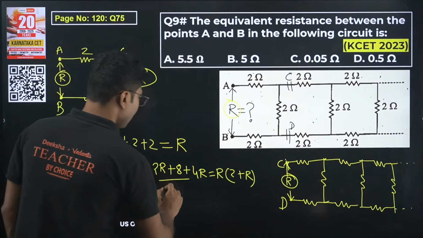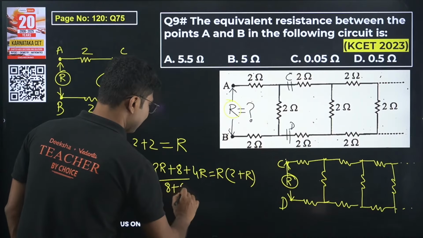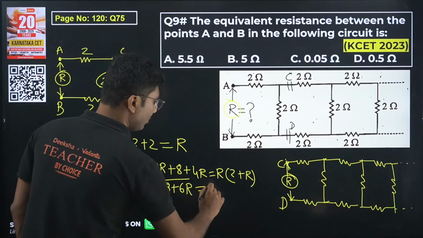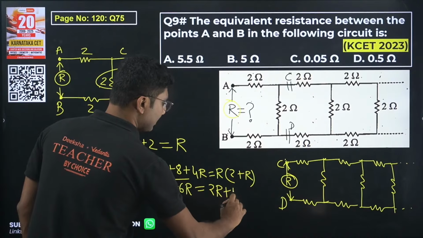Okay, so we got 8 plus 6R equals 2R plus R square.